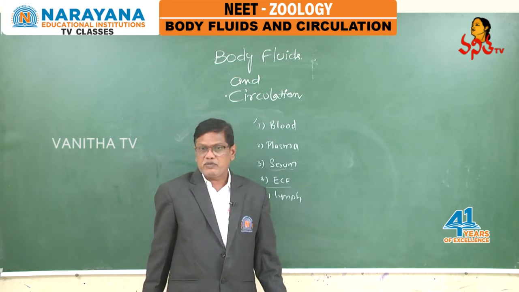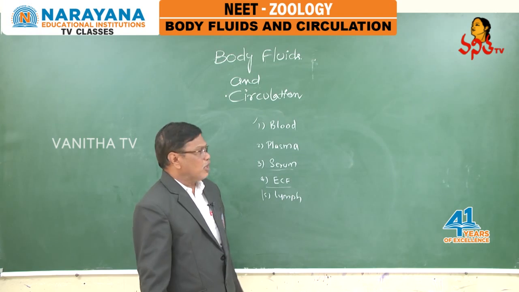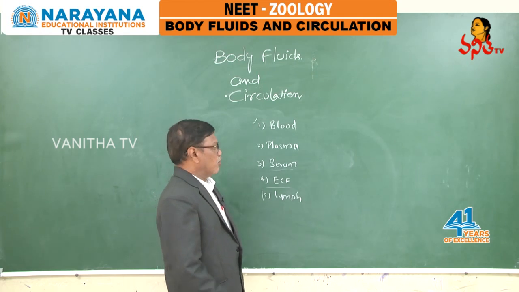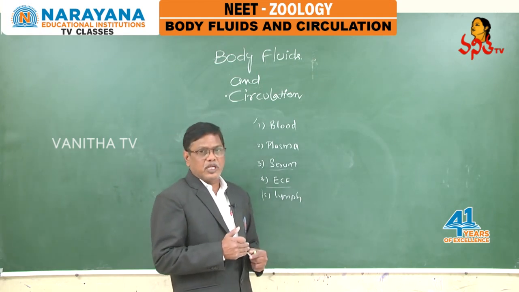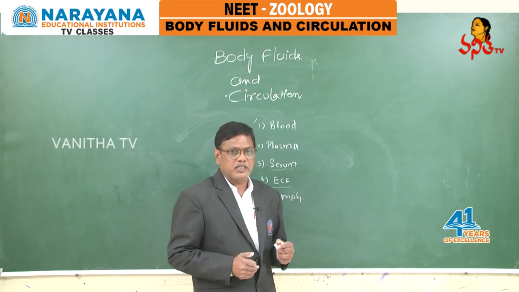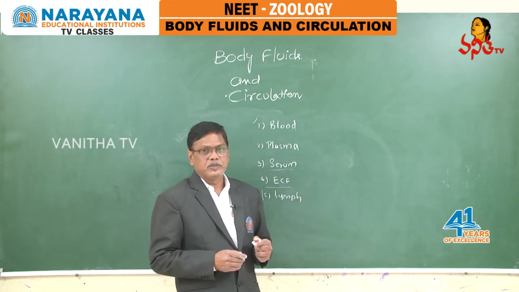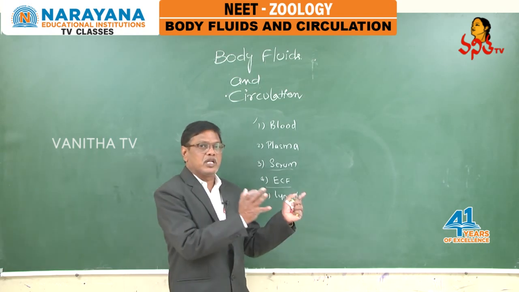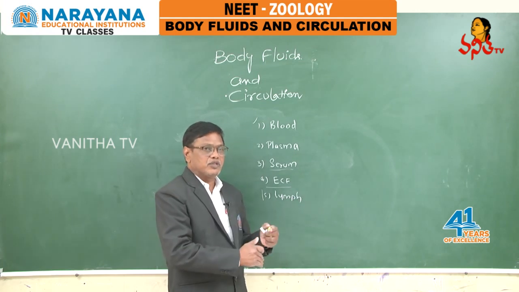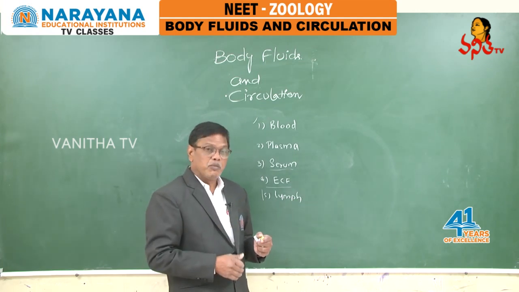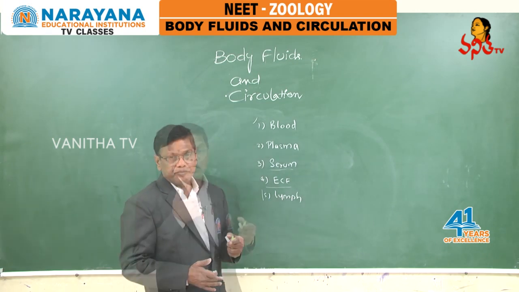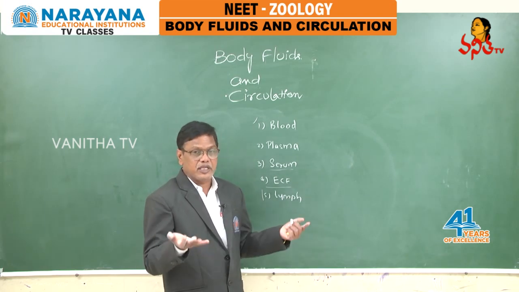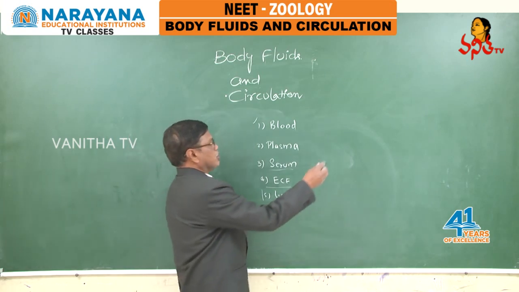Coming first to blood. Blood is commonly called the red river of our body. Blood plays a key role in transport of nutrients, gases and hormones, and via blood the nitrogenous wastes are taken from the site of synthesis to the excretory organs. Blood also helps in maintaining homeostasis, the internal body equilibrium, by maintaining temperature at a constant level.